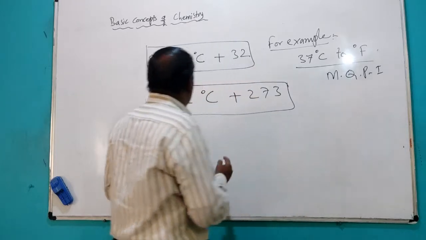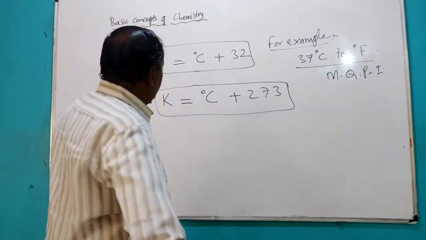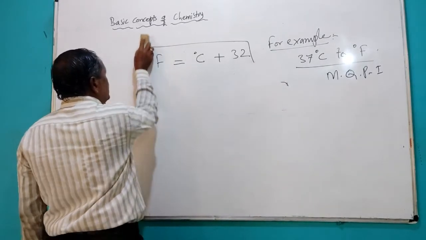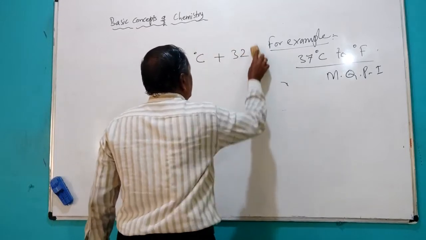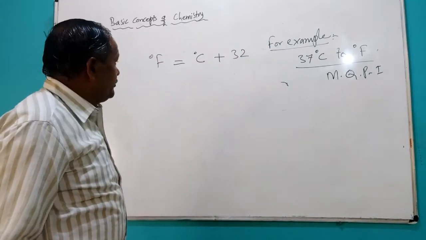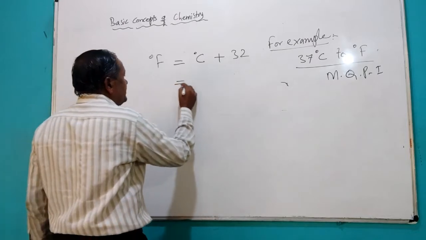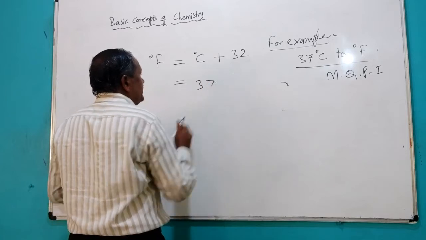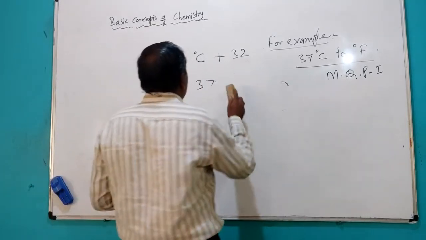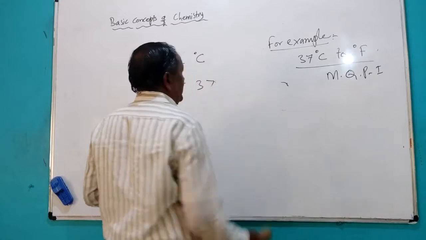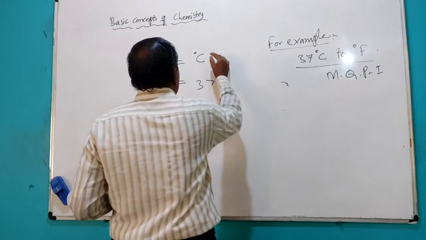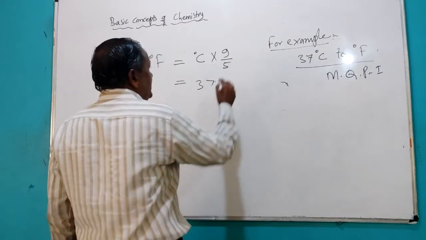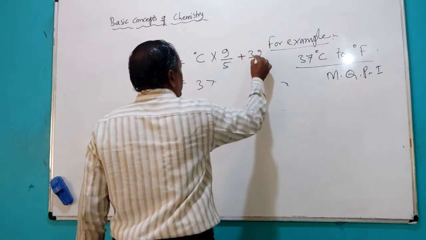For this, we have to use the formula: degree Fahrenheit is equal to degree Celsius into 9 by 5 plus 32.